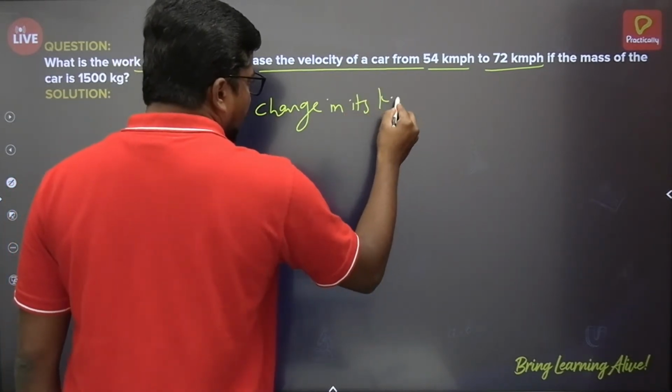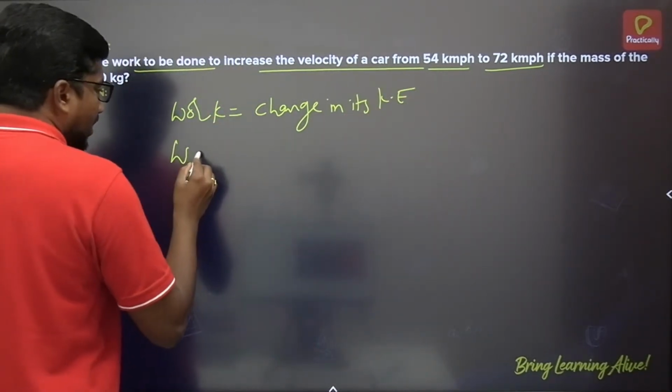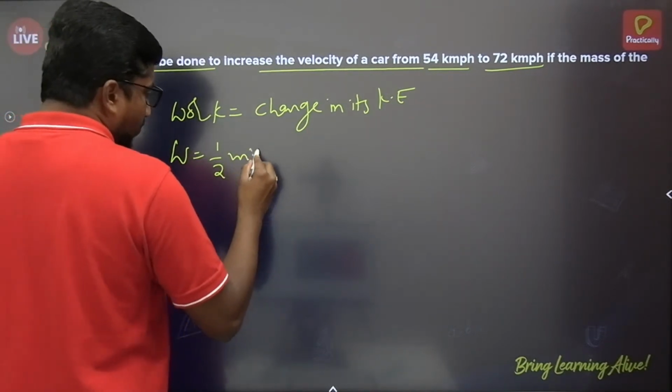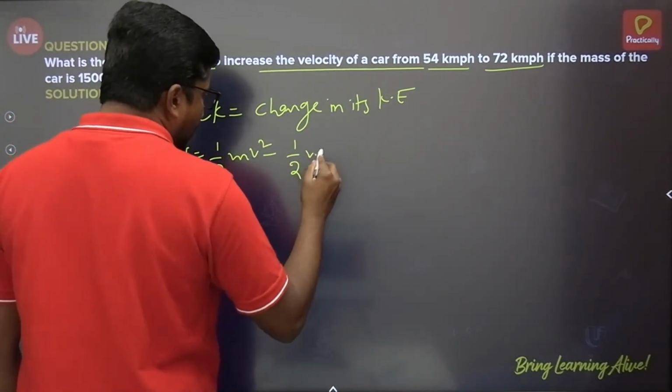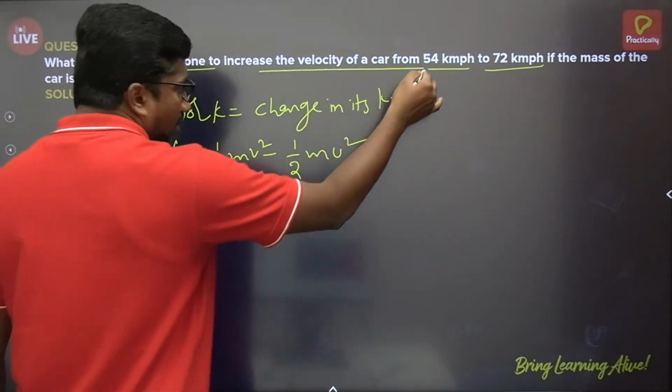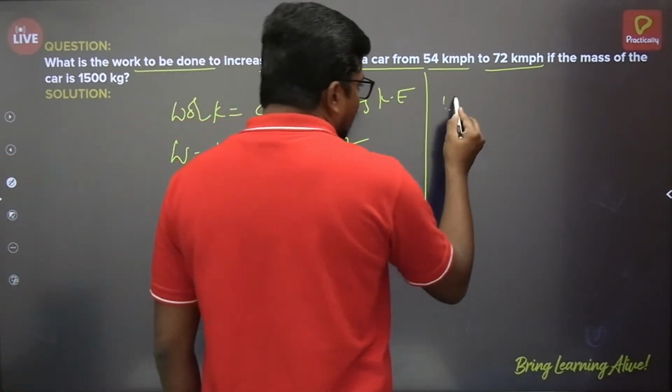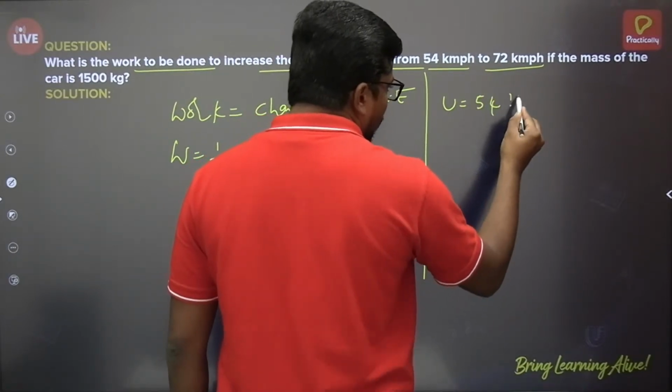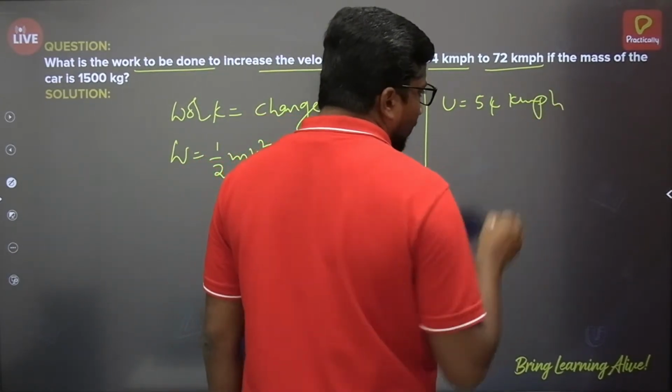Change in its kinetic energy. That means half mv square minus half mu square. So here initial velocity and final velocity are given. Initial velocity is equal to 54 kmph. It is kilometer per hour.